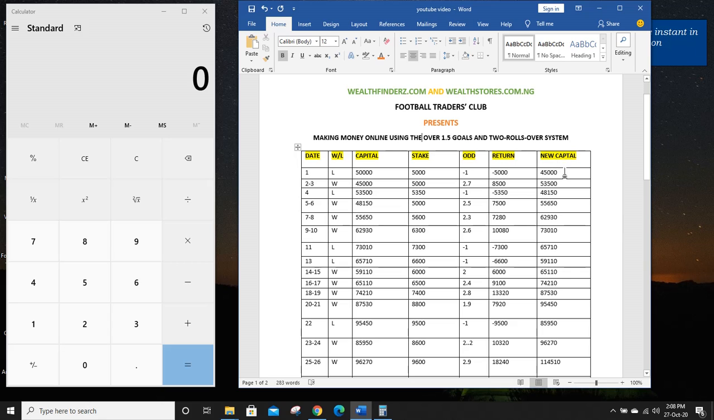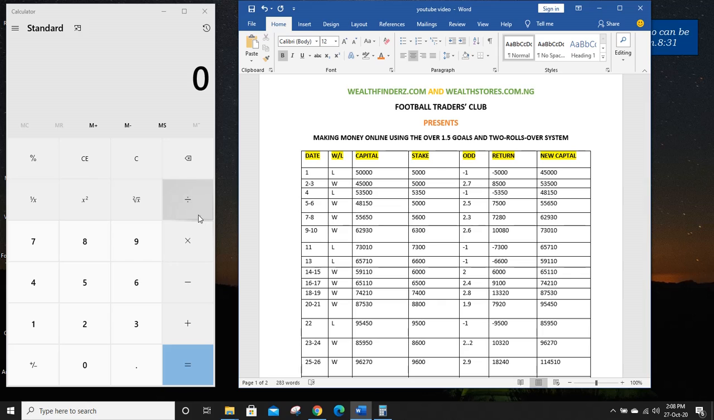Then my new capital became 45,000 naira. That means 5,000 subtracted from 50,000 gives me 45,000. Now on the second day, my new capital became 45,000 naira. I still used my 10% of 50,000, which is 5,000 naira. On that day, I won the game.